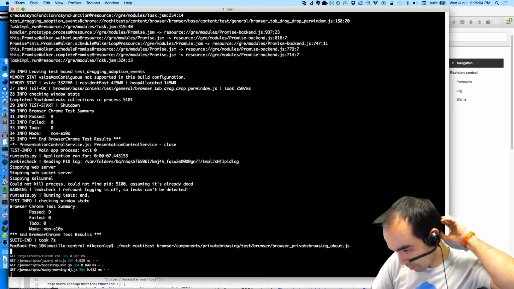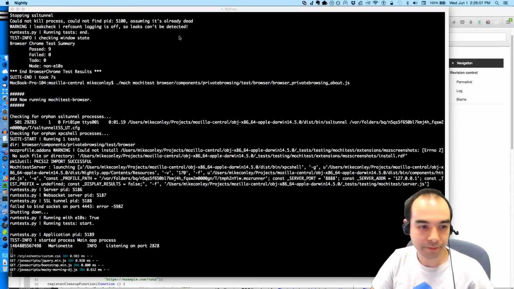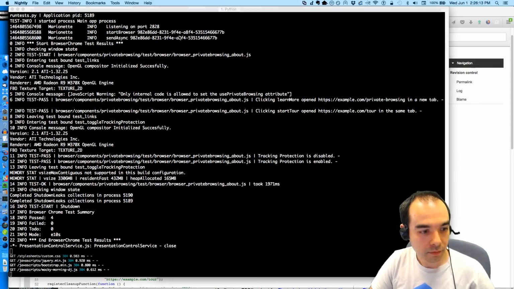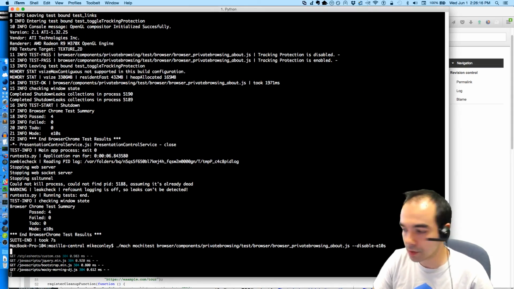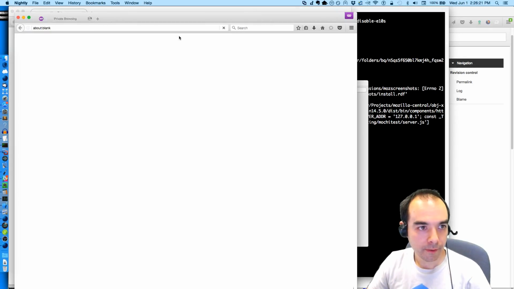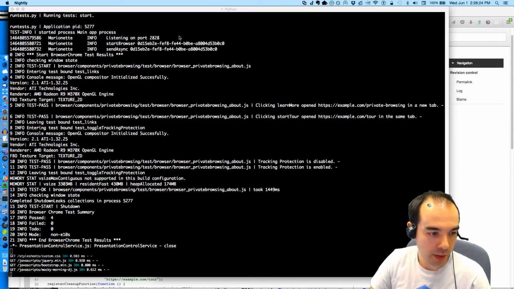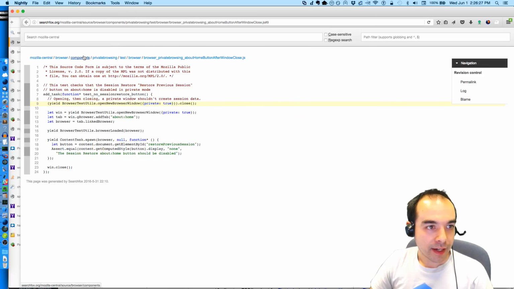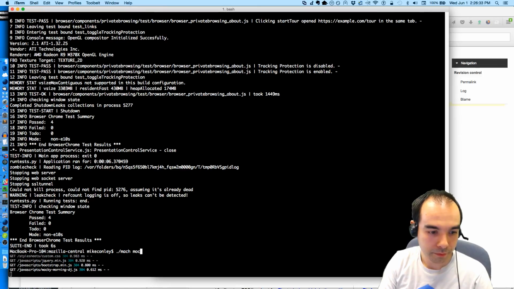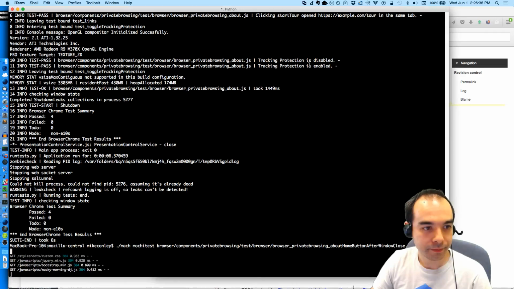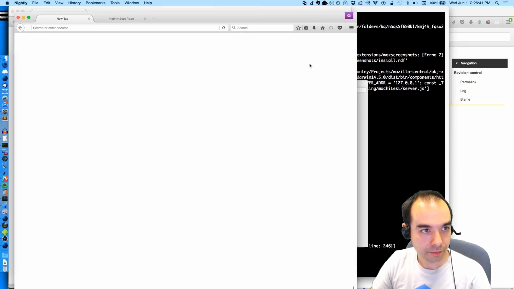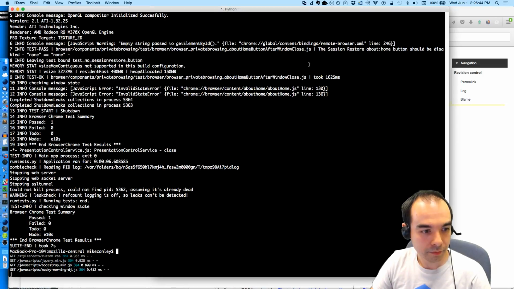Before we chuck it into automation. Looks good. Disable E10S. We'll try it without it. We like it. Next, let's try this one. Let's just do a few more. This one closes it right away. Looks good.